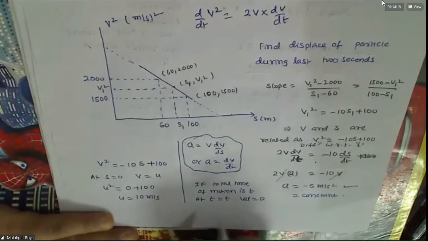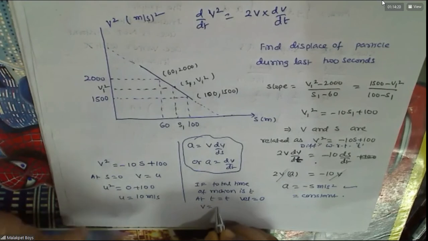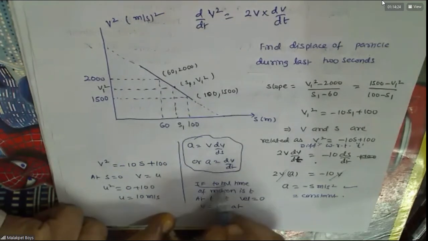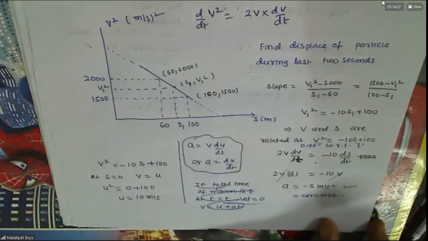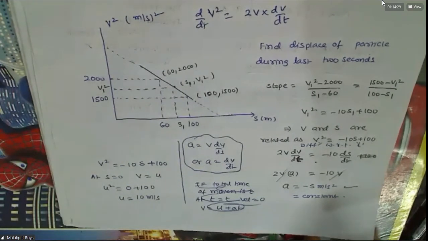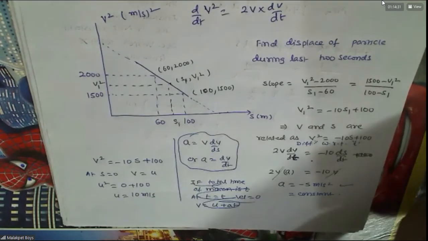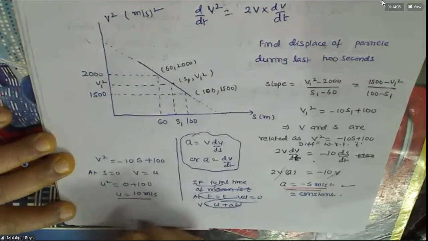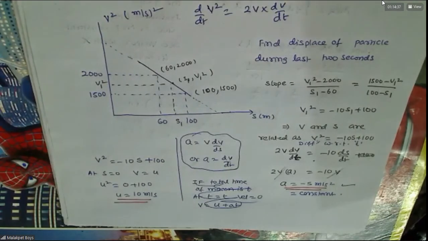So here you can use v is equal to u plus at. Can be used or not? Okay, you first note until here. I'll turn the page. So we have successfully extracted acceleration and initial velocity. Shall I turn the page?